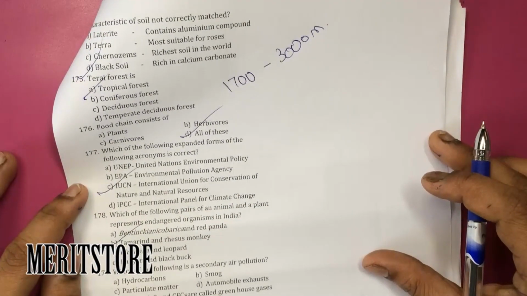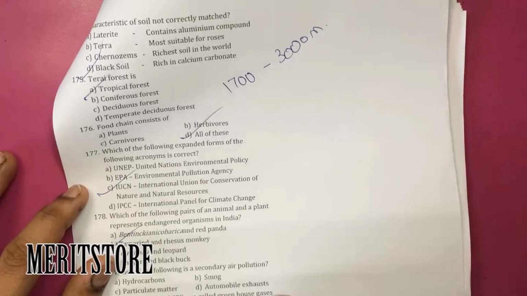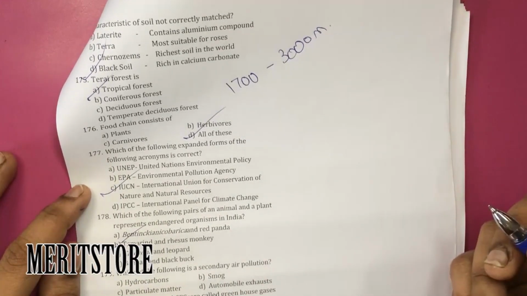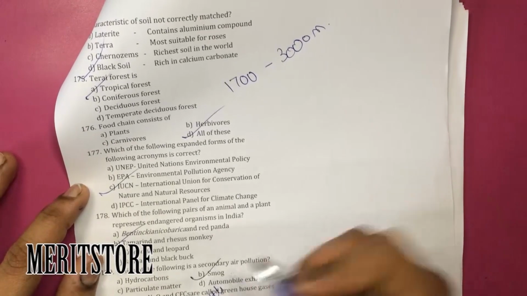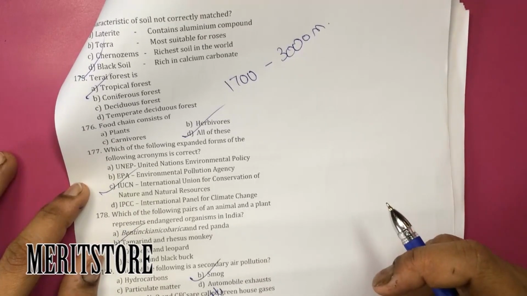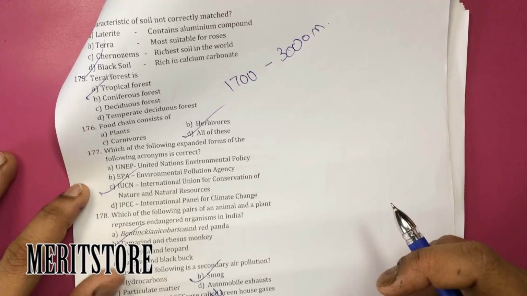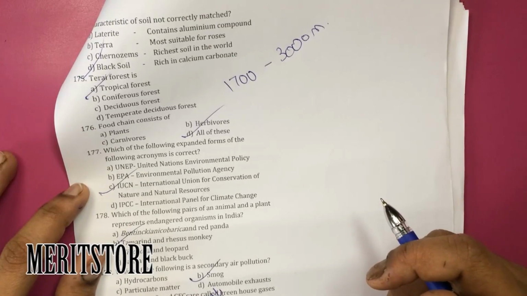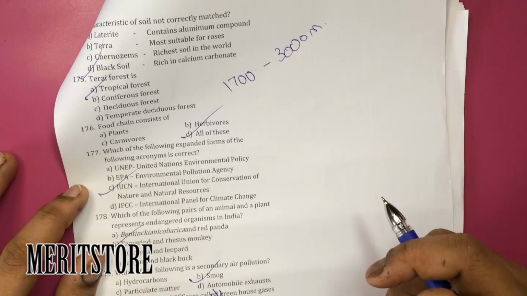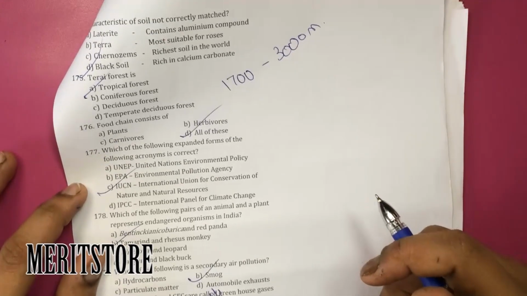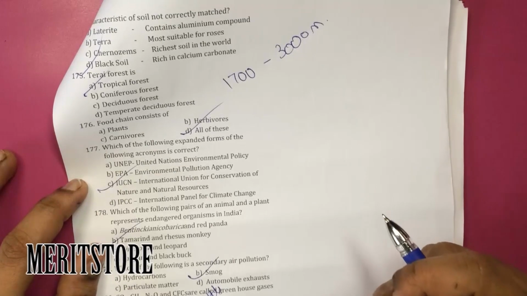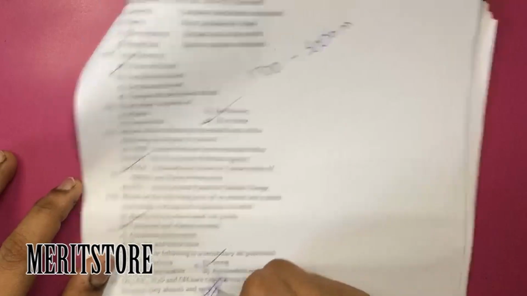Which of the following is secondary air pollution? Smog is produced by secondary air pollution. CO2, methane, nitrogen oxide and chlorofluorocarbons are called greenhouse gases because they absorb and emit heat rays.